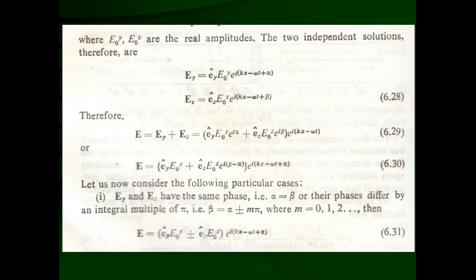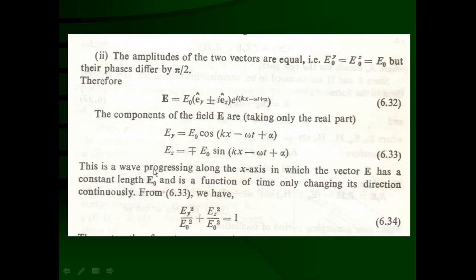So this component is going to be either plus i or minus i, and E0z and E0y are the same, equal to E0, equal amplitude, which can be taken outside the bracket.